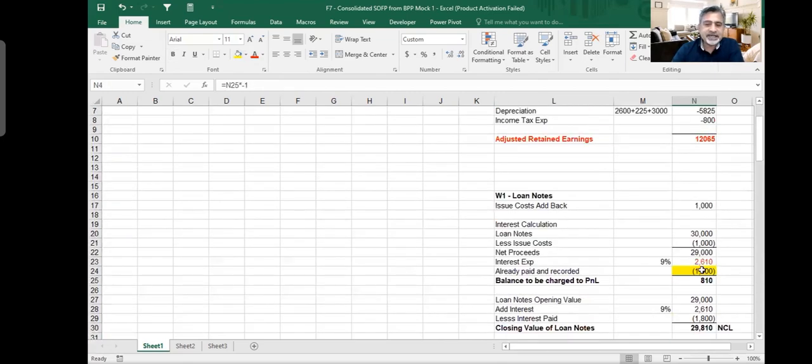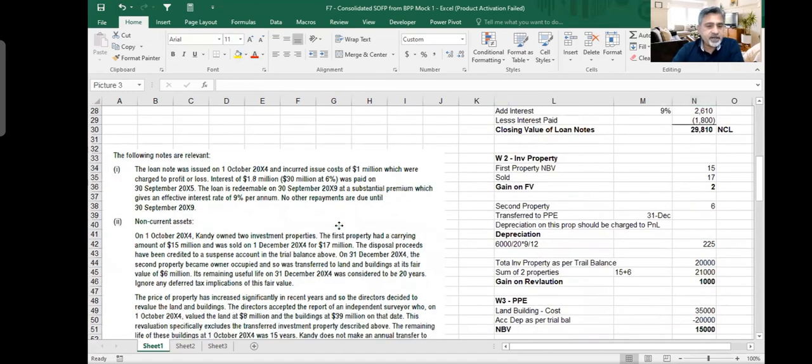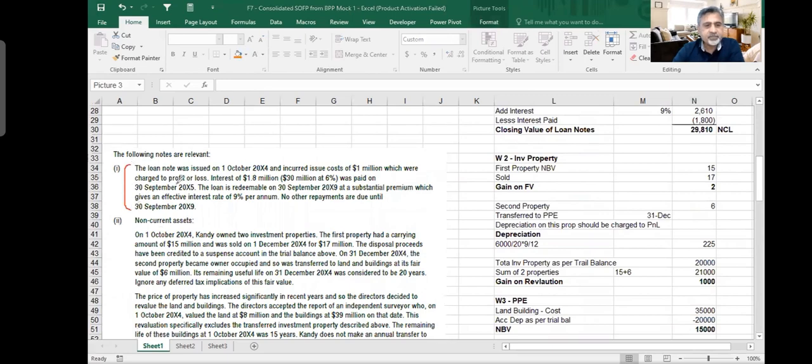But it looks like that 1800 is also not recorded, because if we read it here, actually it does not tell us clearly. It says that the loan note was issued on this date and incurred issue cost. The interest of 1.8 million was paid on 30th September 2005. The loan is redeemable on 30th September 2009 at a substantial premium. No other repayments are due. So actually, it is not very clear, but it is assumed that this 1.8 million has not been paid out yet. It has not been recorded in your adjusted profit.